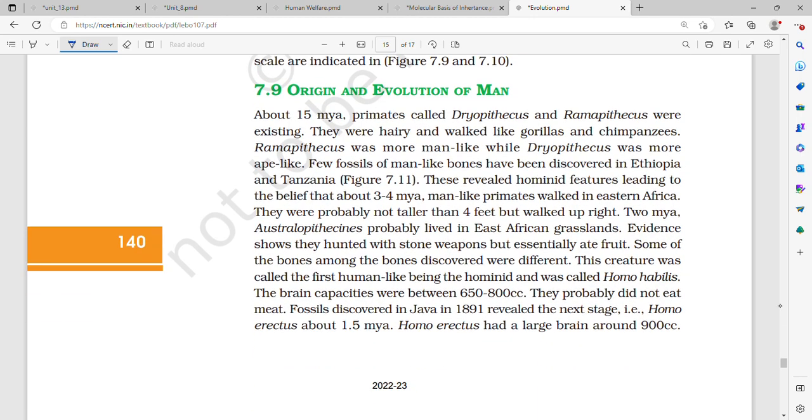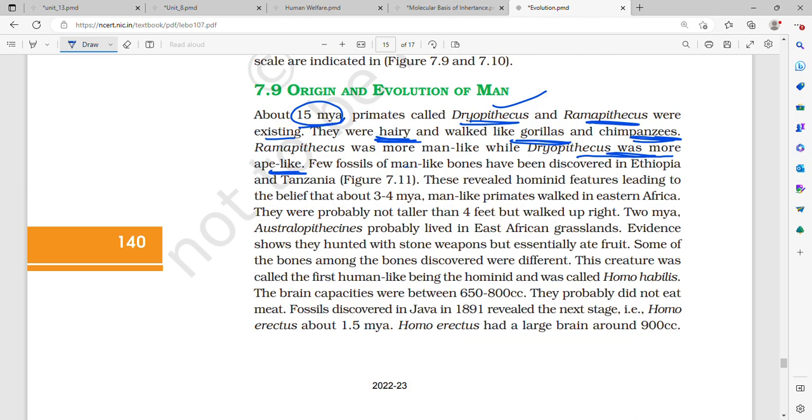Now, origin and evolution of man. About 15 million years ago, Dryopithecus and Ramapithecus were existing. First was Dryopithecus. Dryopithecus was more ape-like, and both Dryopithecus and Ramapithecus were hairy. They walked like gorillas and chimpanzees.